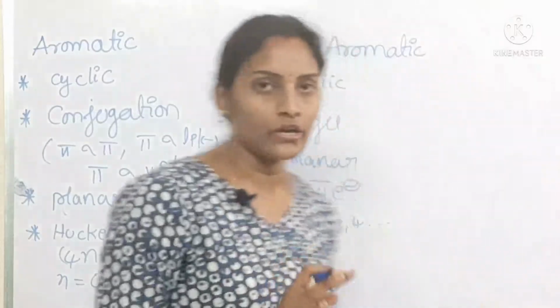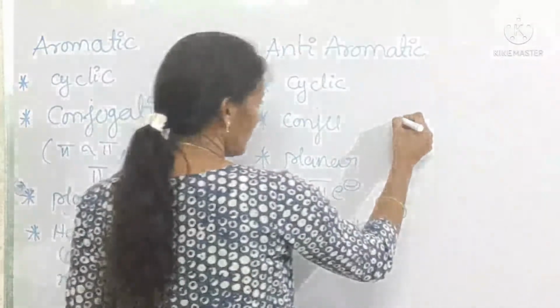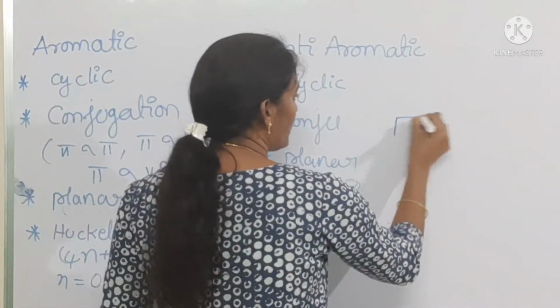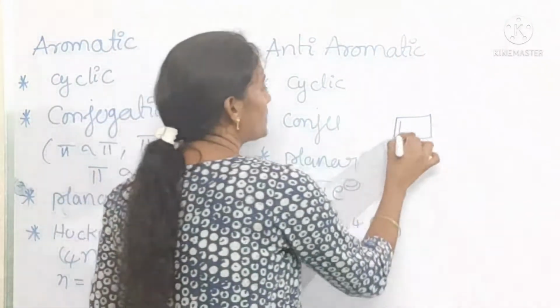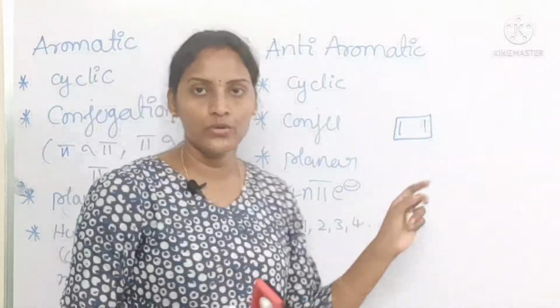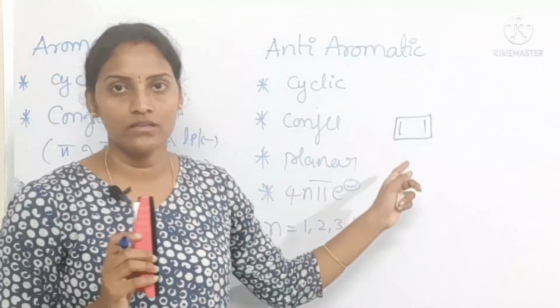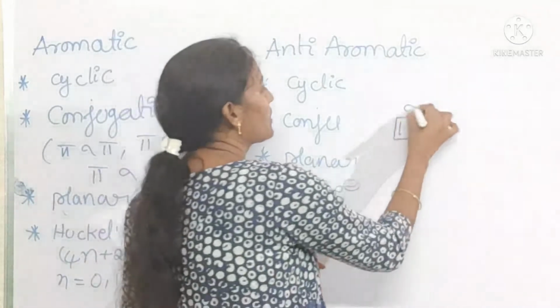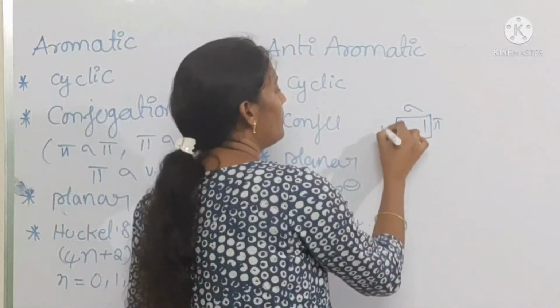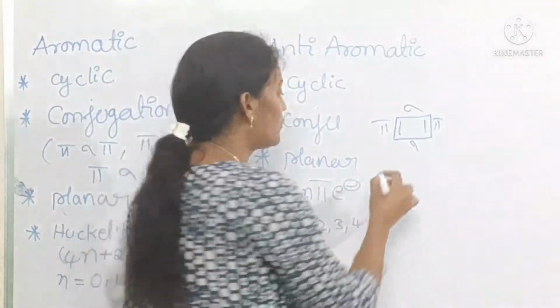If you take one example, cyclobutadiene. See, is this cyclobutadiene cyclic or not? Check. It's a cyclic one and it's conjugated also. Sigma, pi, sigma, pi, it's a conjugated molecule.